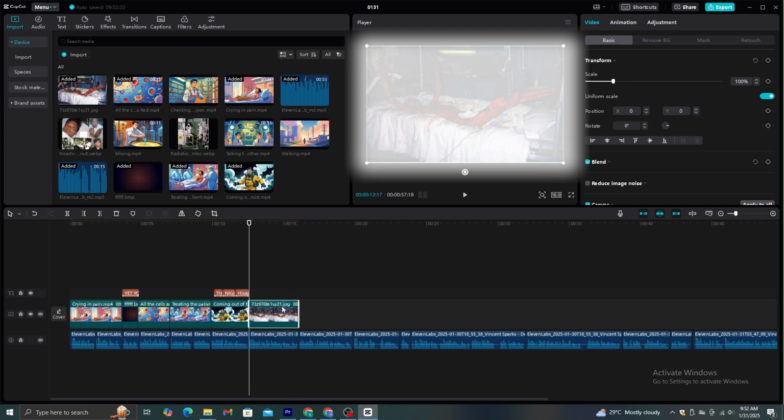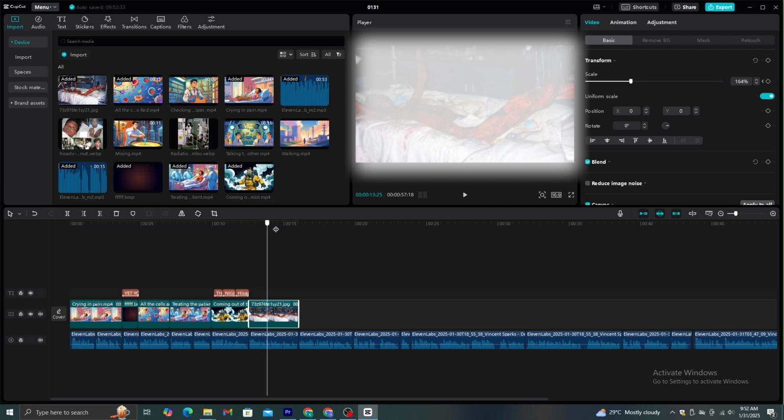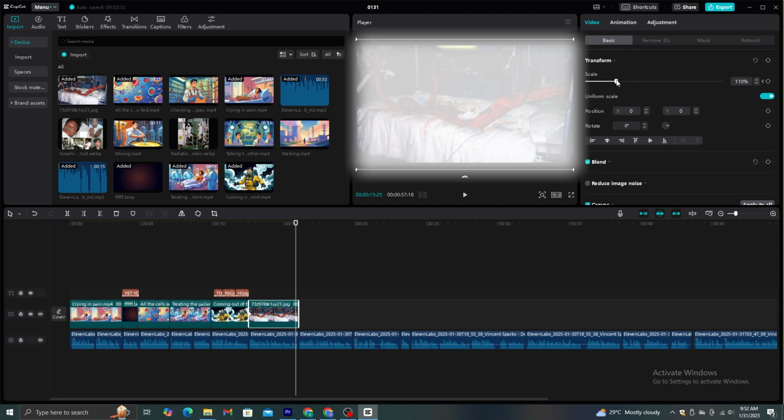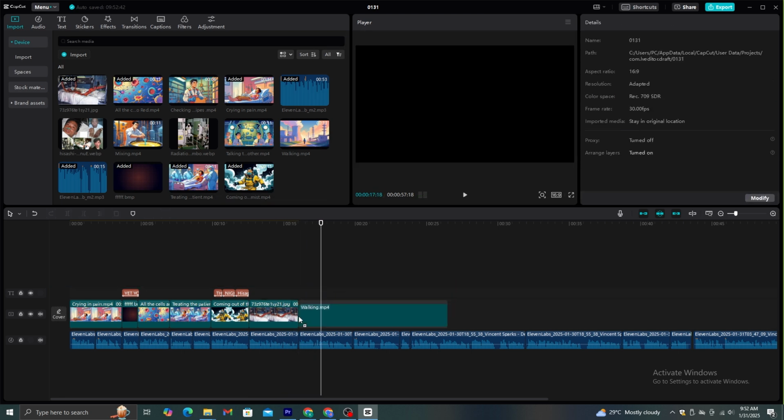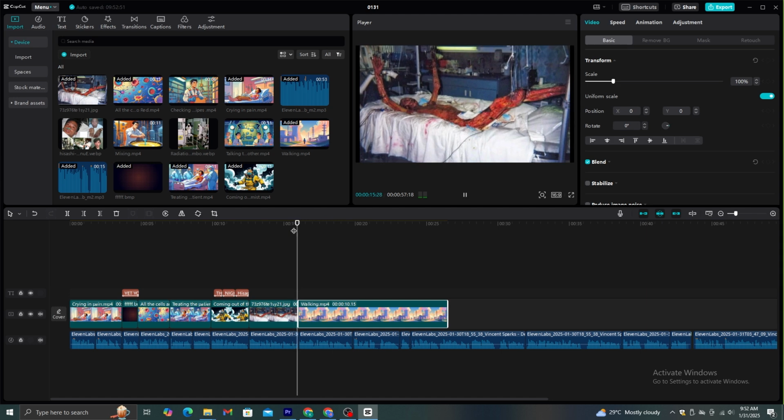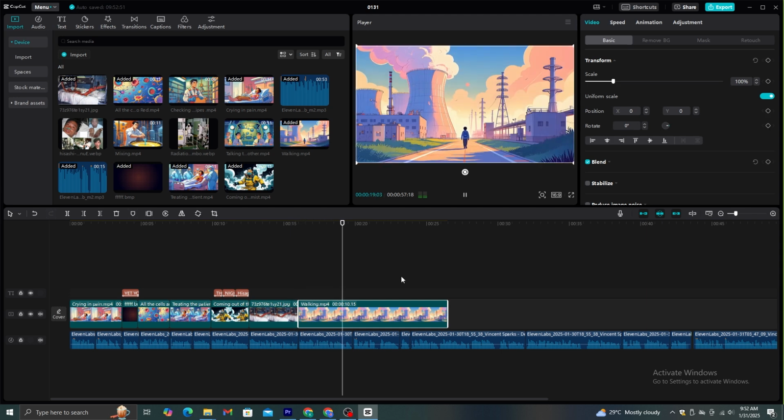can animate it. First, increase the scale of the image like this and click this button to add a keyframe. Then, go to the end point and scale down the image and add another key point. It will make this cool zoom out effect. So just like this, complete your whole video. It's not that complicated. Let's see the final video.